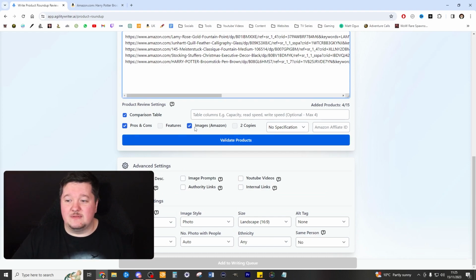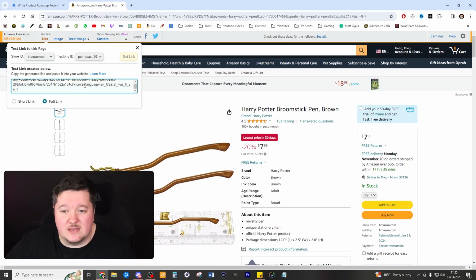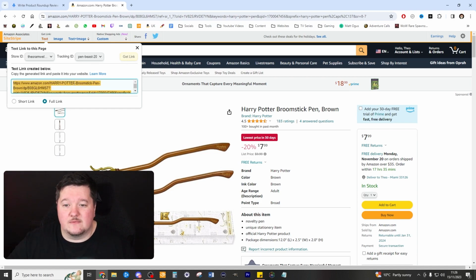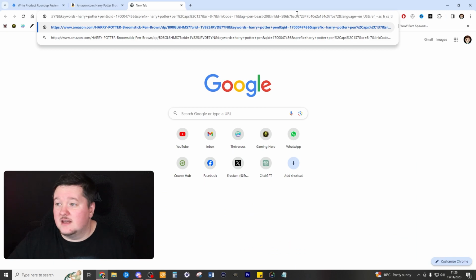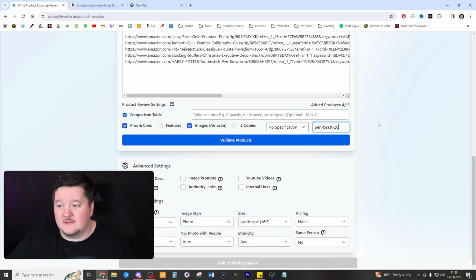Now, this does do images from Amazon, which is really useful. I might change those up myself. We'll see. Now, you can put your Amazon affiliate ID in there, which is going to be super useful for us. So all I would do here is just find my ID, which is penbeast-20. I can literally just copy and put it in here and then look for the penbeast section. See here, penbeast-20 is the Amazon affiliate ID. There you go. And then that would effectively make the Amazon links go to me, which would be perfect.